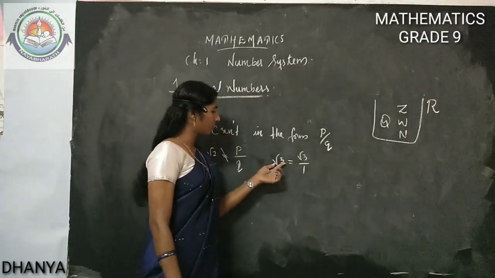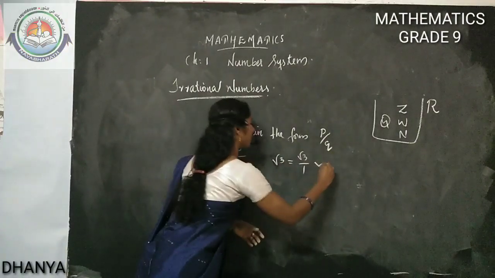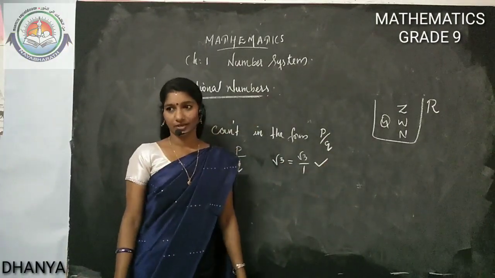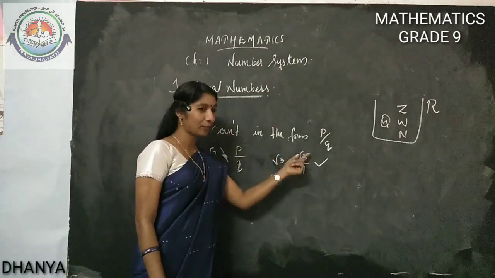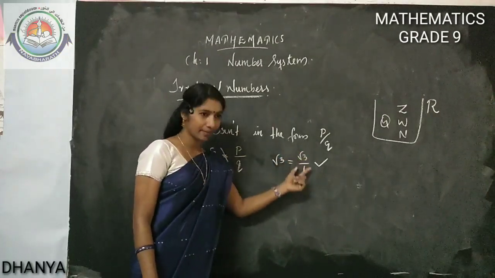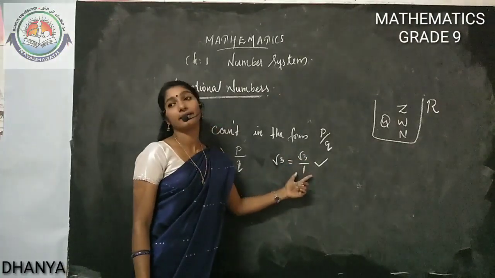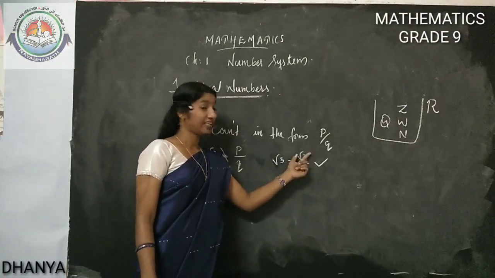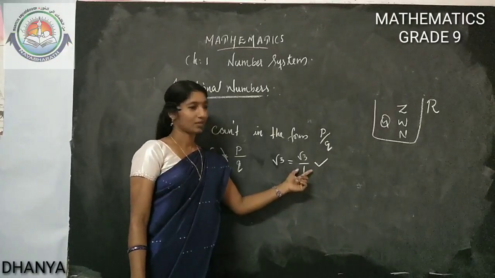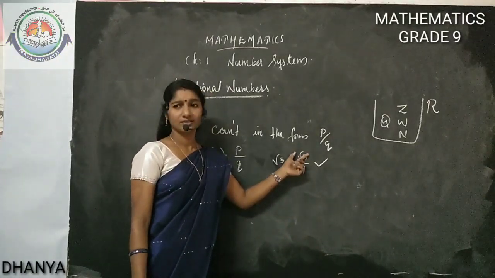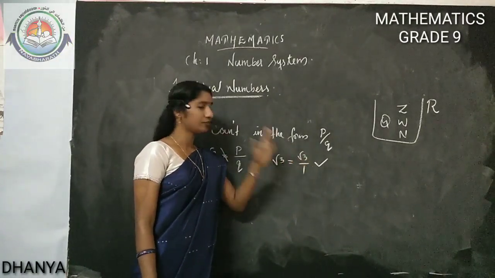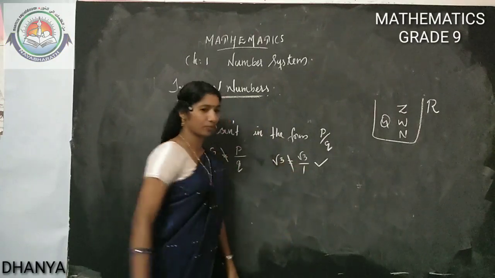Now, root 3 equal to root 3 by 1 is correct, but it is not in the form p by q, that is, integer by integer, because root 3 is not an integer.